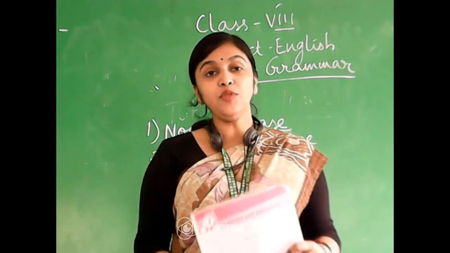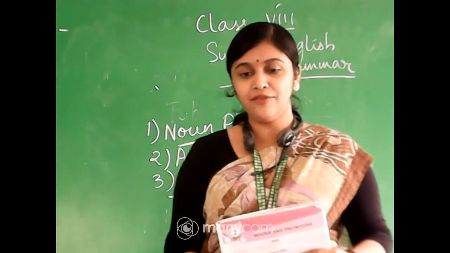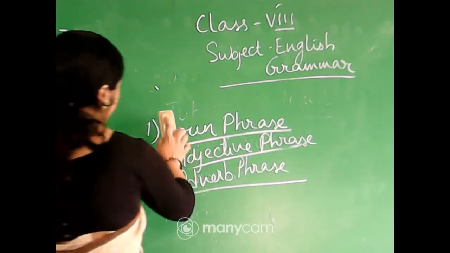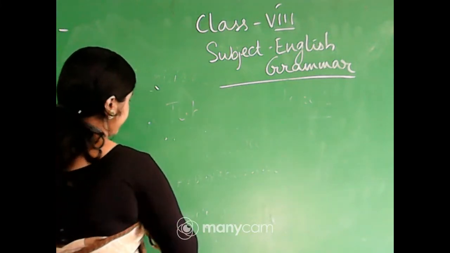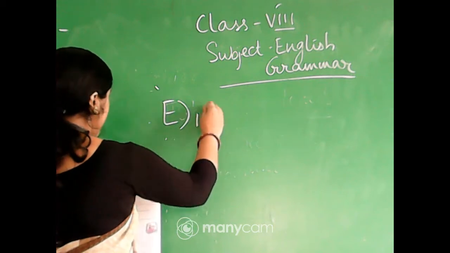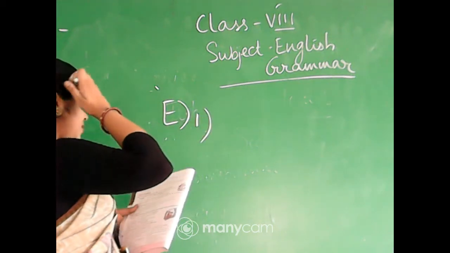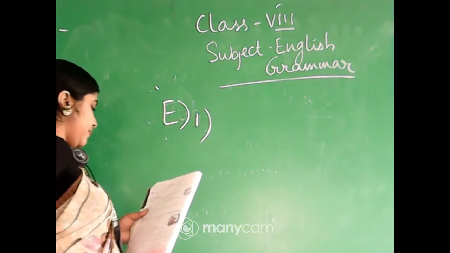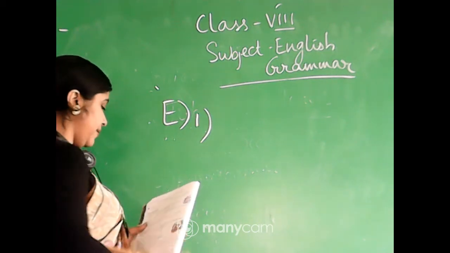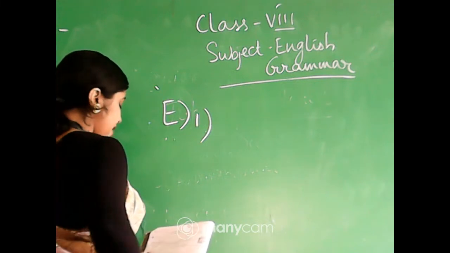Now, come to exercise number E. We have to mark the noun phrases in the sentences which are given. Number 1, she hopes. You will do this in the copy, okay? For now you can do it in the book, but you will have to do this in the copy. I will tell you which exercises have to be done in the copy.